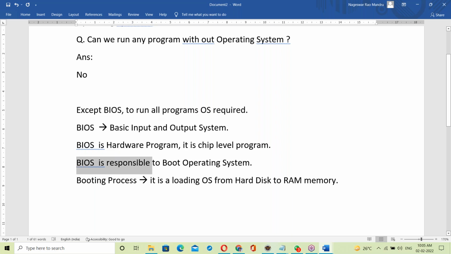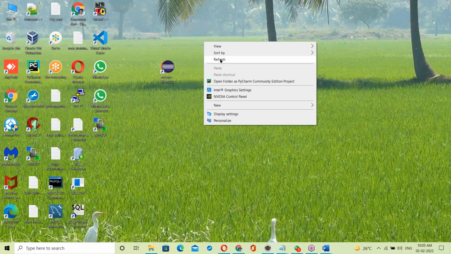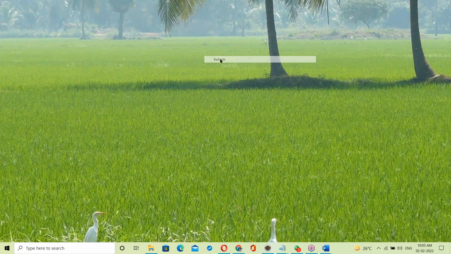So BIOS is responsible to boot the operating system. The booting process is loading the OS from hard disk to RAM memory. Once the OS is loaded, the system is ready.